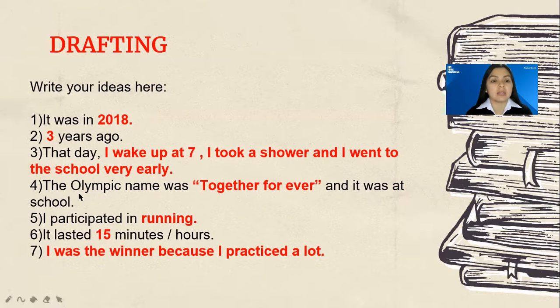Then we are going to check that. The Olympic name was Together Forever. I participated in running. It lasted 15 minutes and I was the winner because I practiced a lot. Okay, now let's continue.